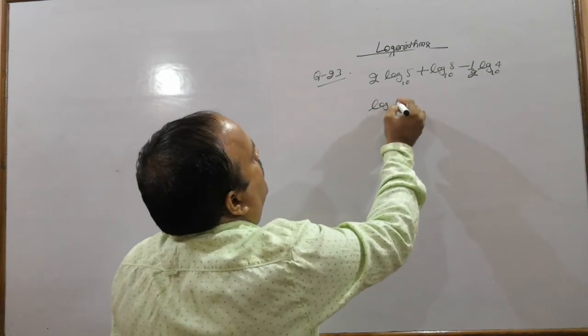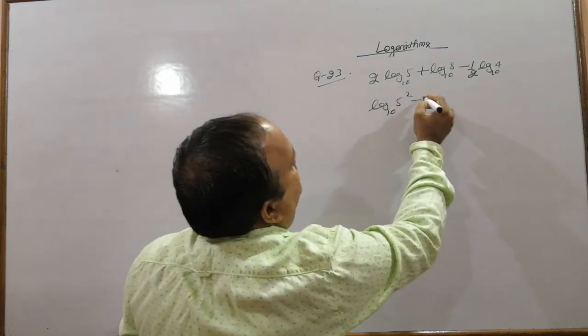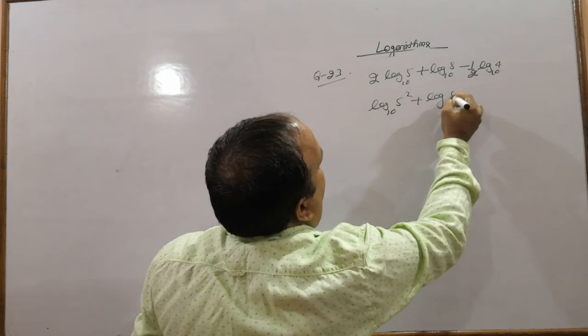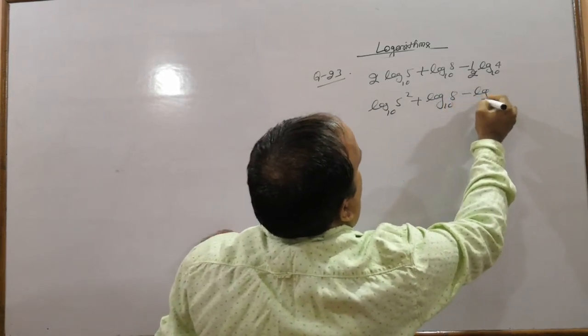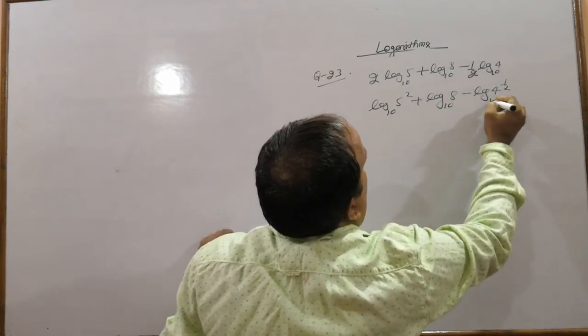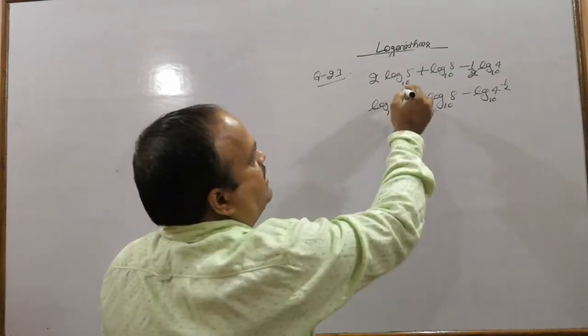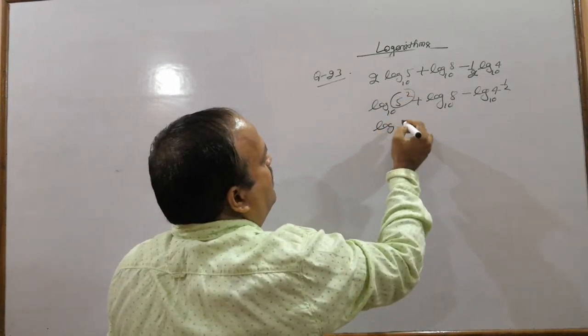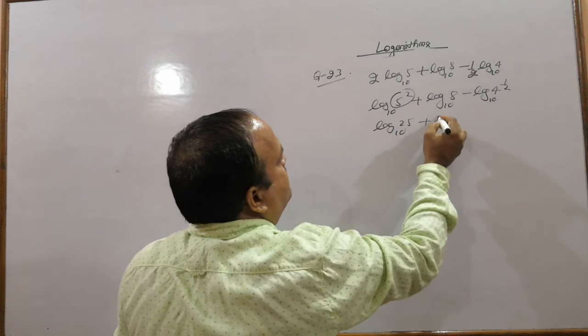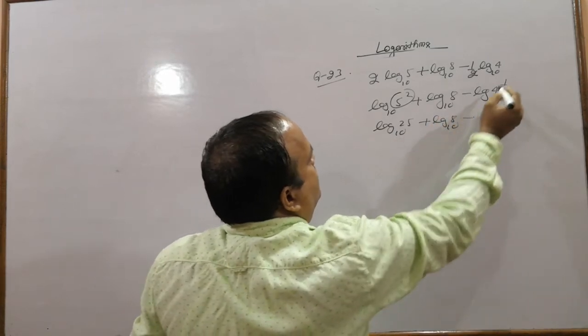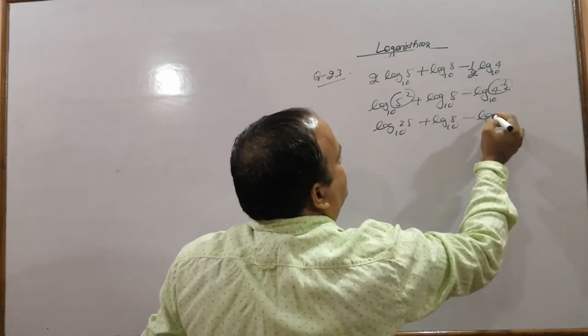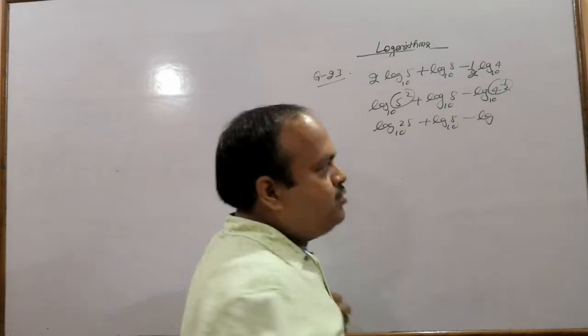So log 5 square to the base 10 plus log 8 to the base 10 minus log 4 to the power half to the base 10. 5 square, you all know, it becomes 25. 4 to the power half becomes square root of 4, which is 2.